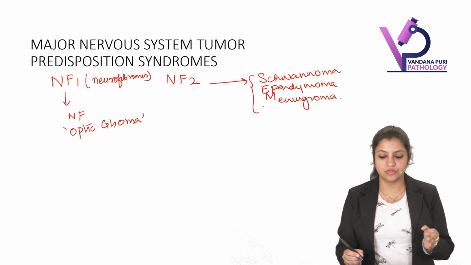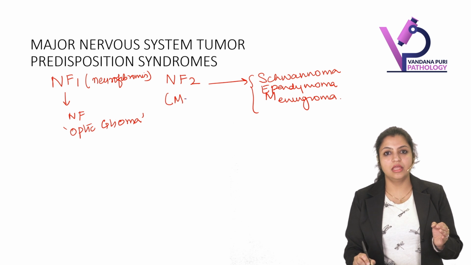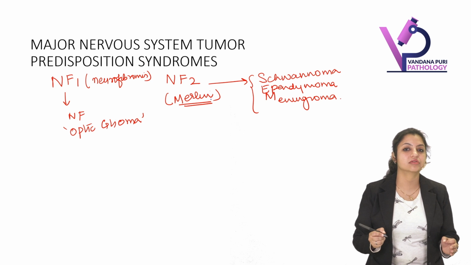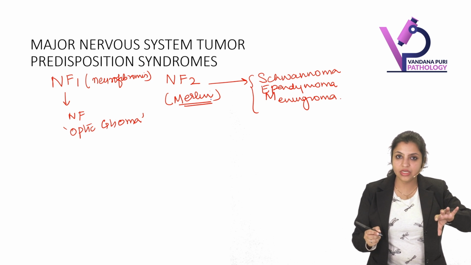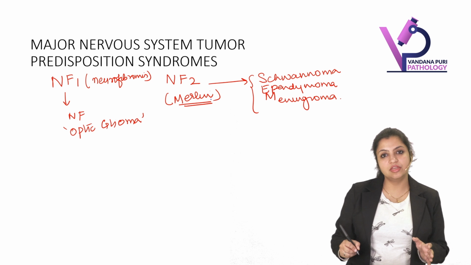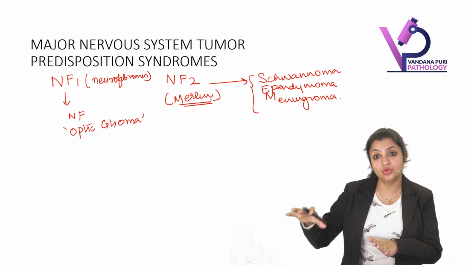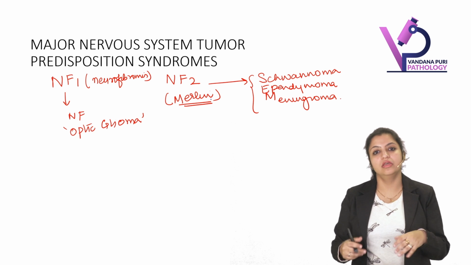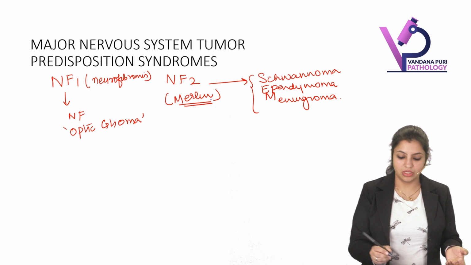So these are usually associated with NF2 mutation, and the protein which is associated here is Merlin. So protein of NF1 is neurofibromin. The protein of NF2 is Merlin, and the tumors associated in the brain are schwannoma, ependymoma, meningioma. With NF1, it is optic glioma.